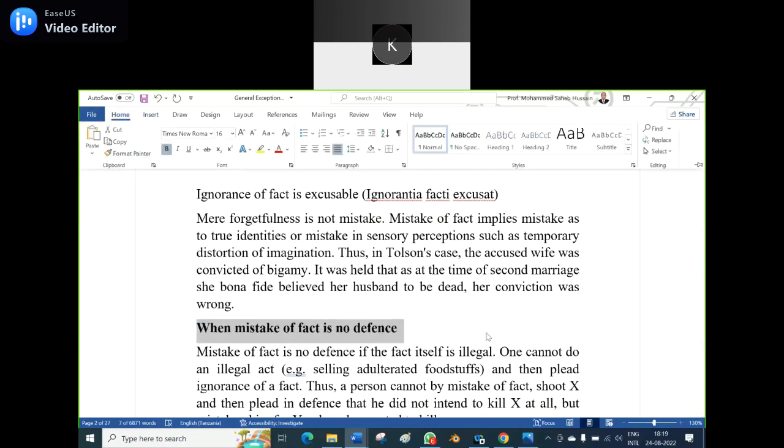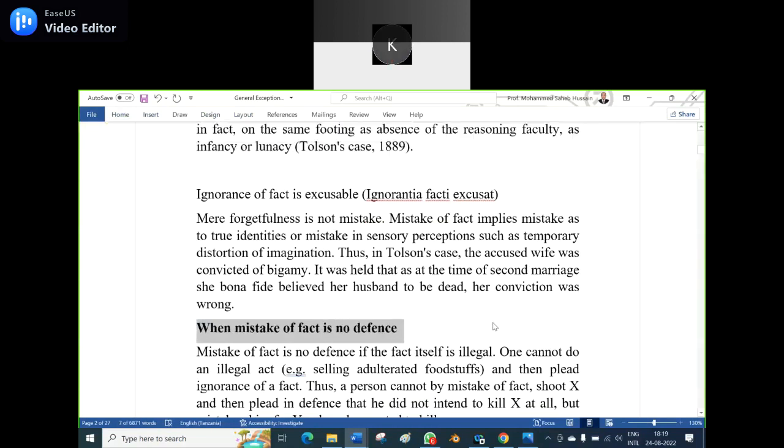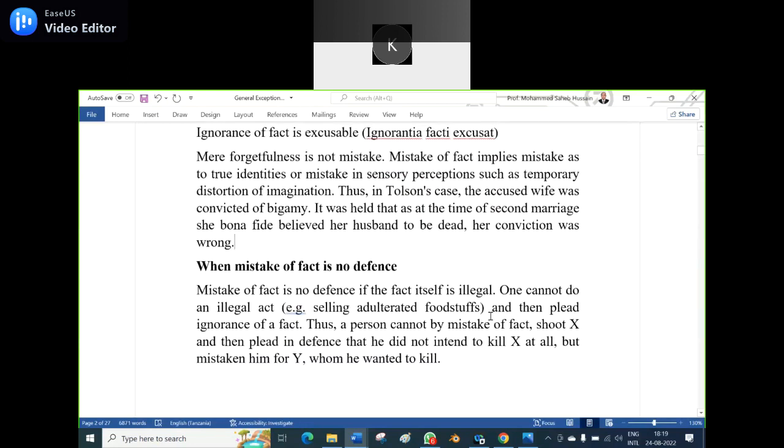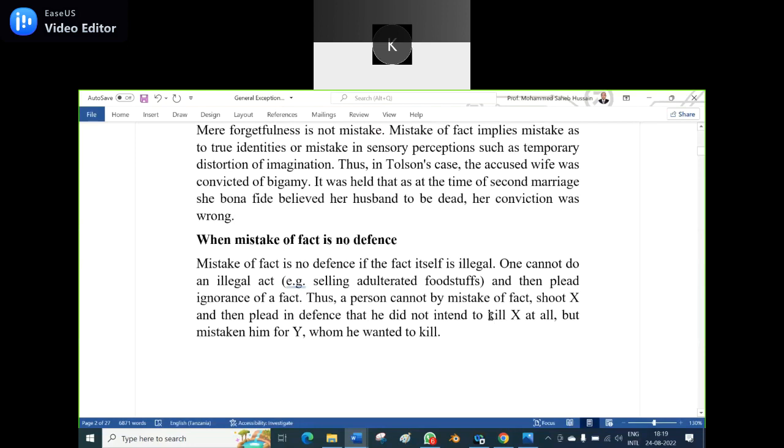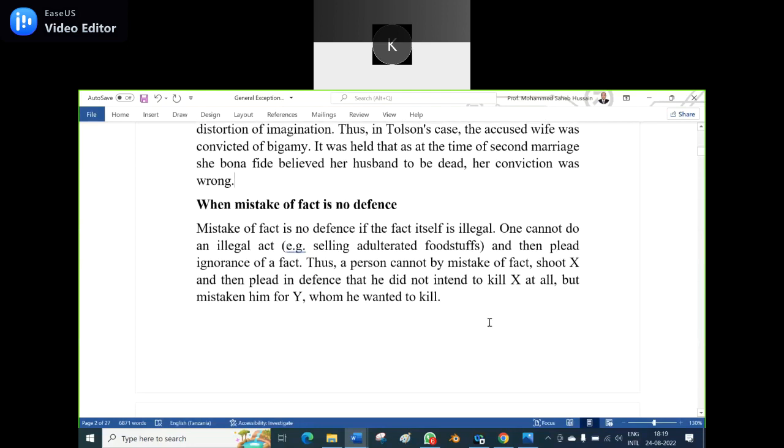So mistake of fact is no defense also at sometimes. Mistake of fact is no defense if the fact itself is illegal. One cannot do an illegal act, selling adulterated foodstuffs, and then plead ignorance of a fact: no, I don't know it is adulterated foodstuff, that's why I have sold it. It cannot be taken as exception because the act itself is illegal.